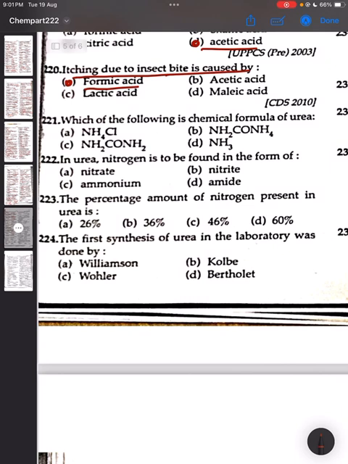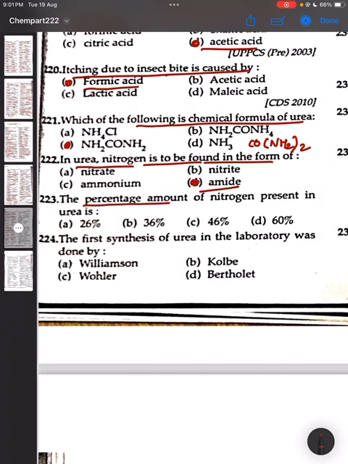Question 221. Which of the following is the chemical formula of urea? The correct answer is NH2CONH2. Option C is the correct answer. If it will be written in this form, CO(NH2)2, this is also the same. Question 222. In urea, nitrogen is to be found in the form of amide. Option D is the correct answer.